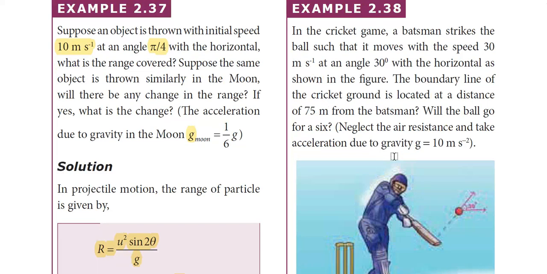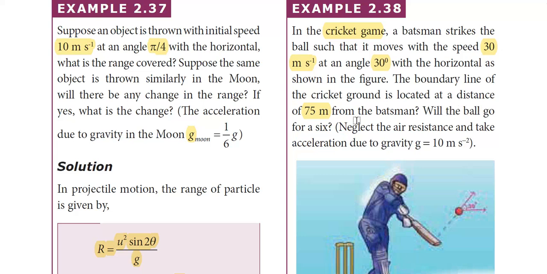What are all the things that are given? We consider a cricket game. A batsman strikes a ball and it moves with the initial speed of 30 meters per second. So the value of u is going to be 30 meters per second. The ball can be considered as a projectile because initially it is given some force and then it moves under gravity. The angle of projection theta is equal to 30 degree with the horizontal. The boundary line of the cricket ground is located at a distance of 75 meters from the batsman.